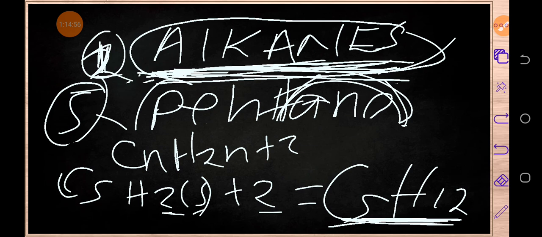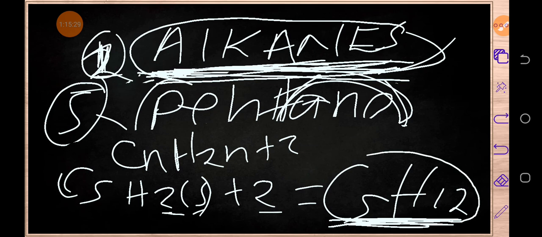So this is how pentane looks: C5H12. I'm sure now you have understood how to write the chemical formulae of these members, the members which are found in alkanes. Okay, so now having understood this, let us see how we can write the structural formula, because this is the chemical formula.